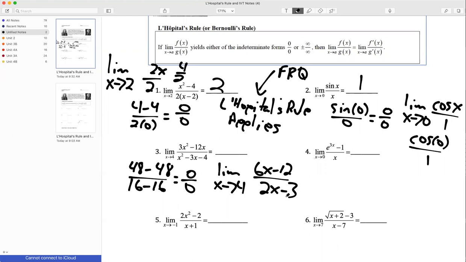And now I'm going to reevaluate the limit by plugging in 4. So that's going to give me 24 minus 12, which is 12. And I plug in 4 here. 8 minus 3 gives me 5. So the value of the limit is 12 over 5. Okay, why don't you try number 4 and number 5 for me? Do that right now.